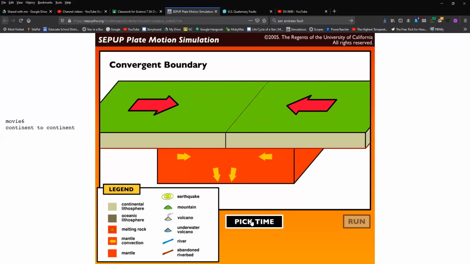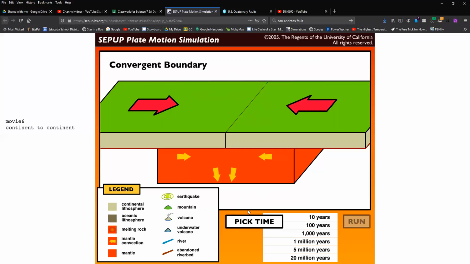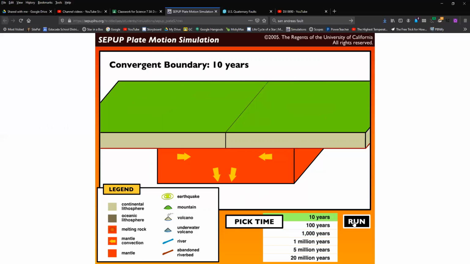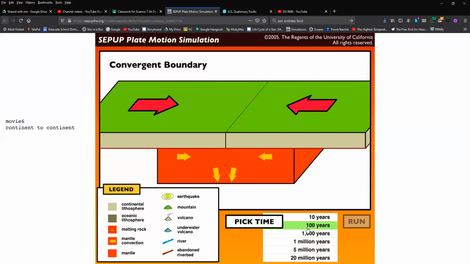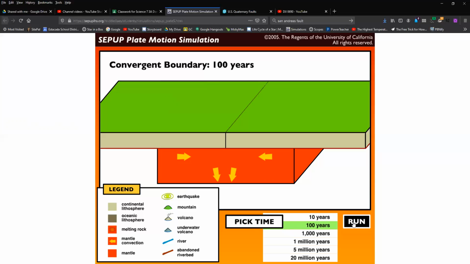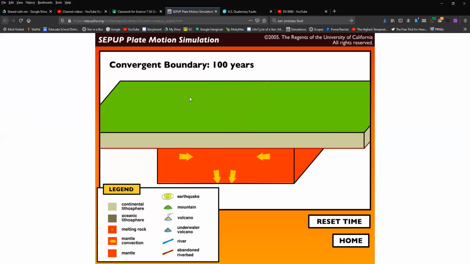So you're going to want to pick the time. For the first sim, you should run the simulation over the course of 10 years. You click 10 years and you click run. And I didn't see much of anything. We can reset, pick time, click 100 years and run. Hey, I got something there.